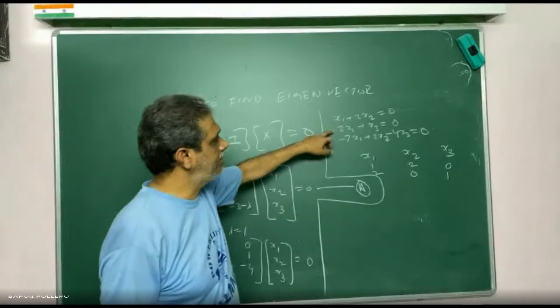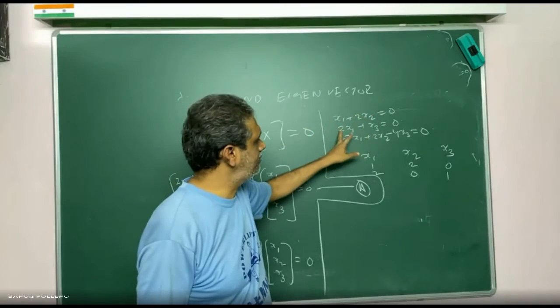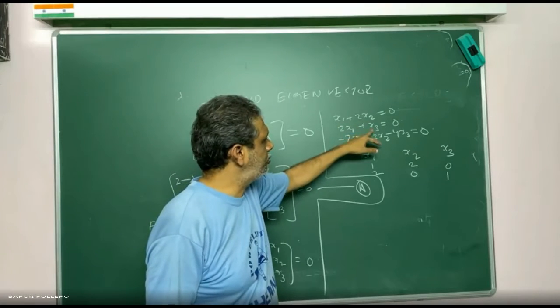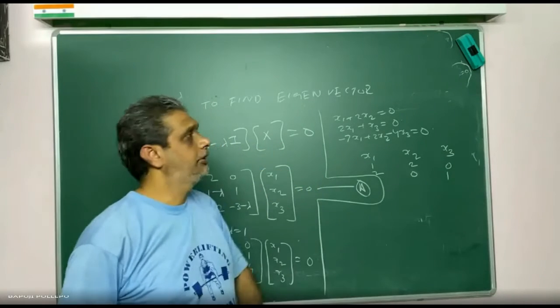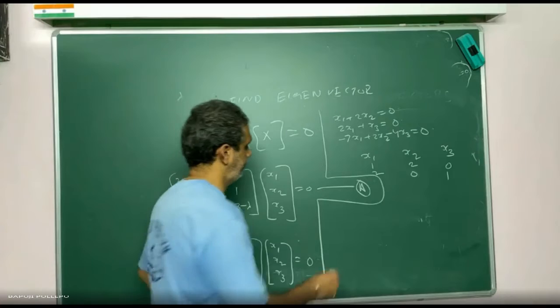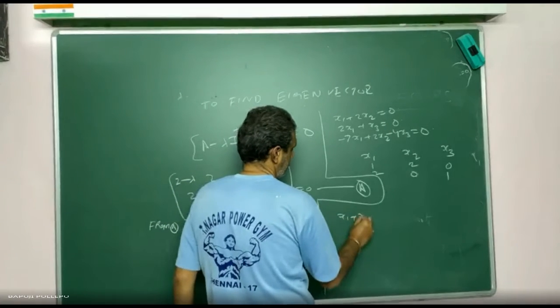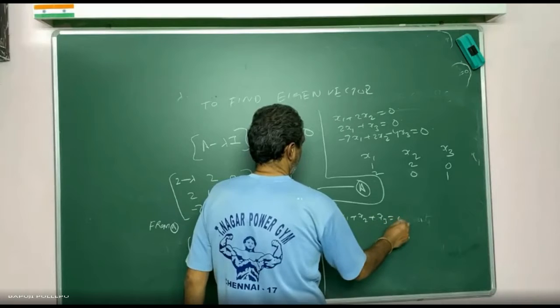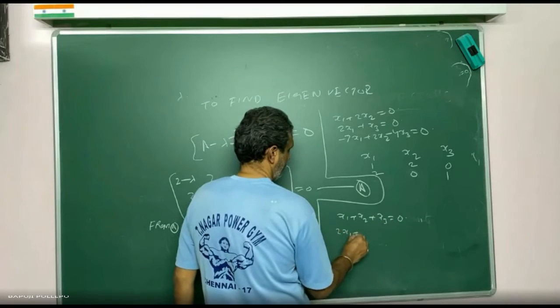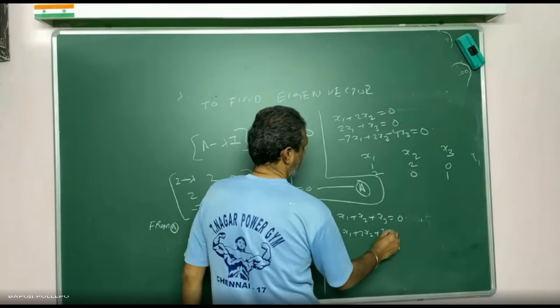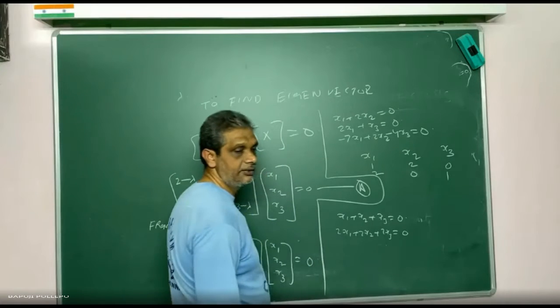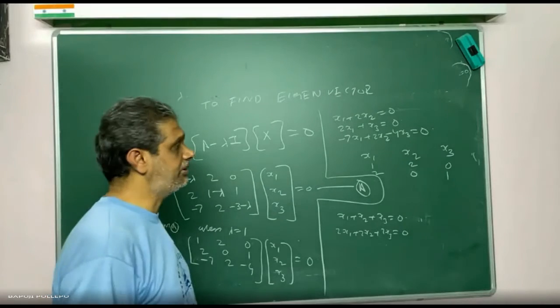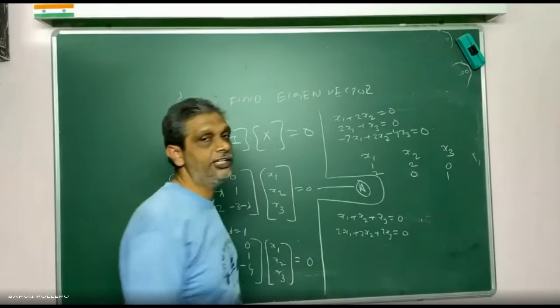Take any two equations. Suppose this is 1, 2, and the same one is 2, 1. Again, if you multiply by 2, the same equations, or multiples, don't take. You can take different equations. Suppose I have one equation like this. Both are the same or not? If the first one is multiplied by 2, I get the second. Correct or not? Yes, sir, both are the same. So like that, don't take them. You can take different equations here, no problem. The 3 are different, so any two you can take.